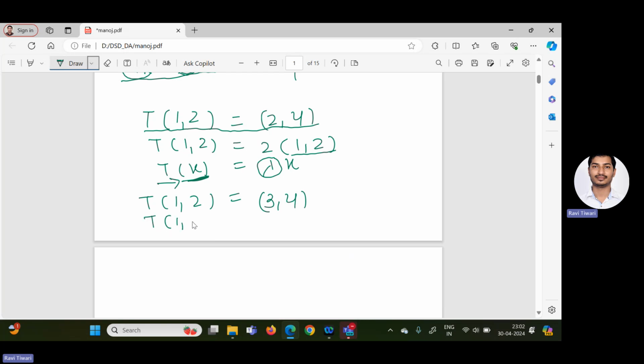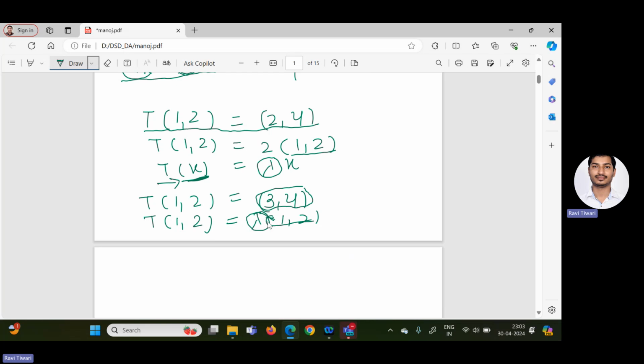Because T of (1, 2), are we able to write this equal to some lambda times (1, 2)? This right hand side, (3, 4), can we express it as a multiple of (1, 2)? It is not possible, because we cannot get any lambda such that lambda multiplied into (1, 2) gives (3, 4).